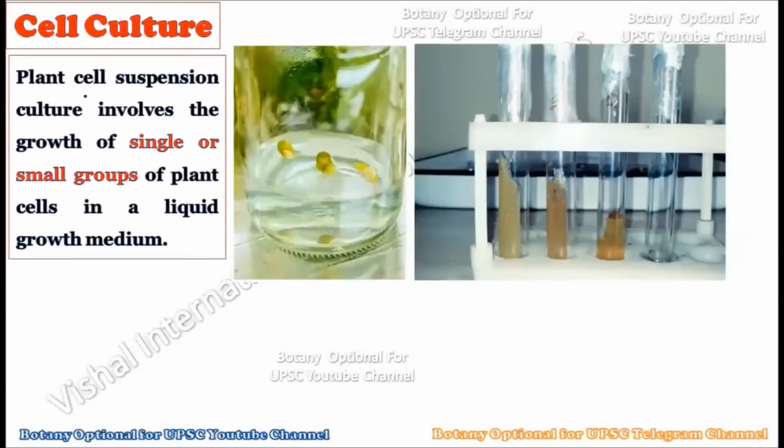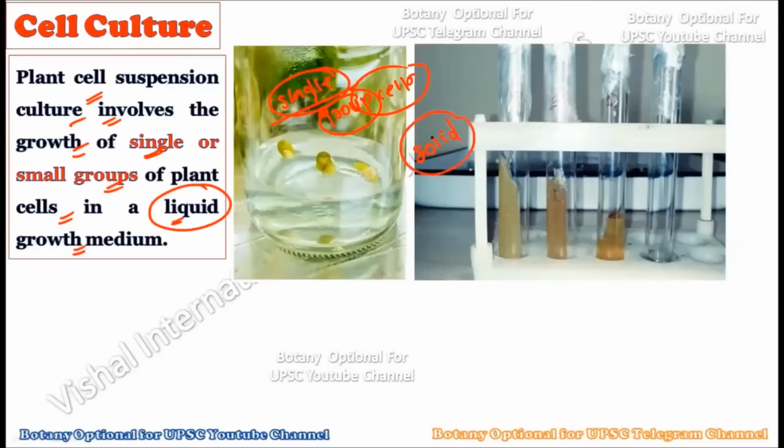See, the plant cell suspension culture involves the growth of a single or a small group of plant cells in the liquid growth medium. Here the word liquid medium is important because in the rest of our tissue culture we use solid media.